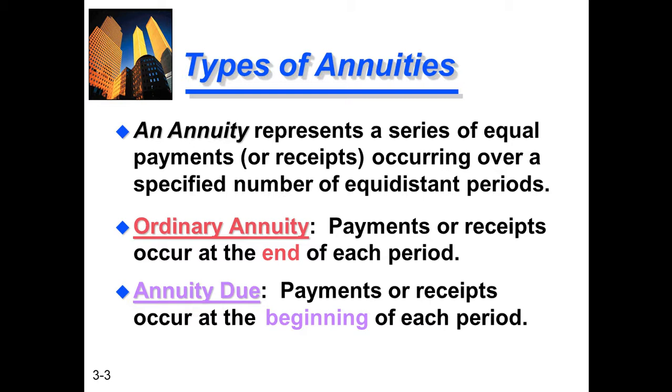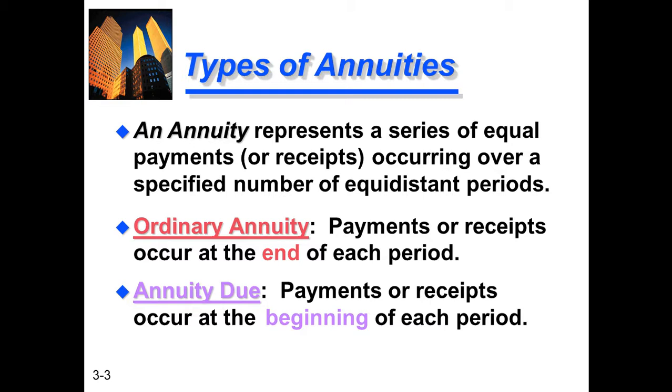It is the end of the year. So if the investor is paying at the end of the year, it is called ordinary annuity.